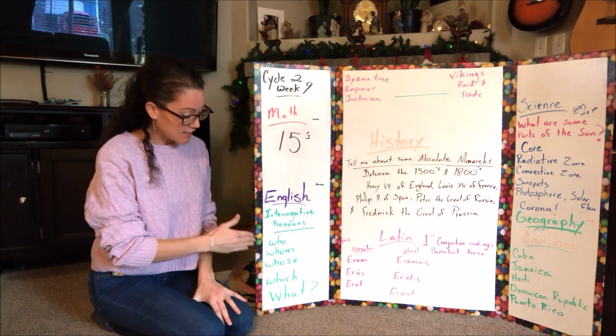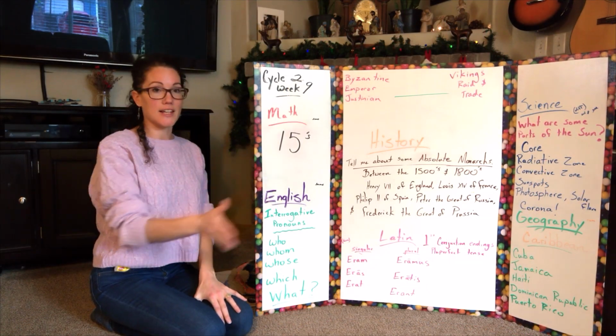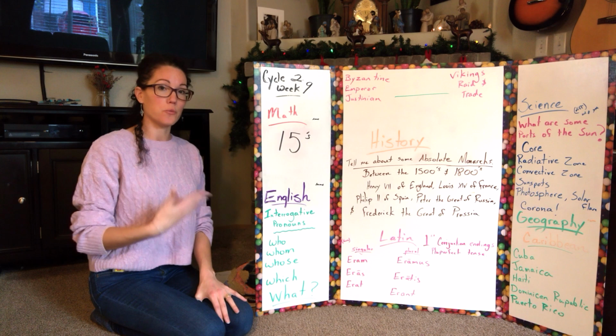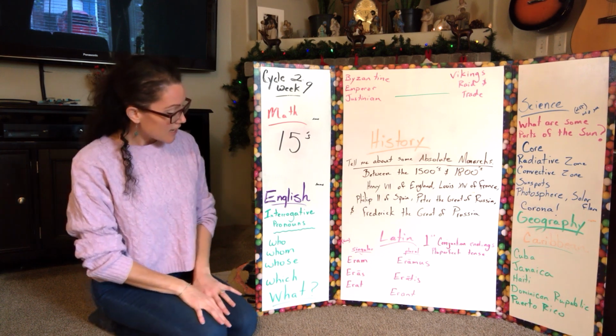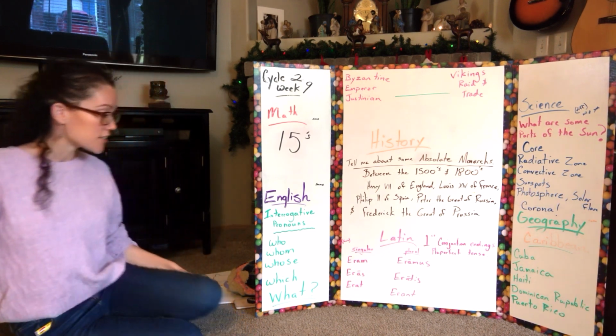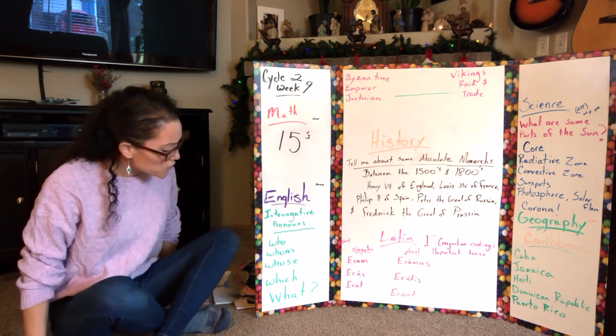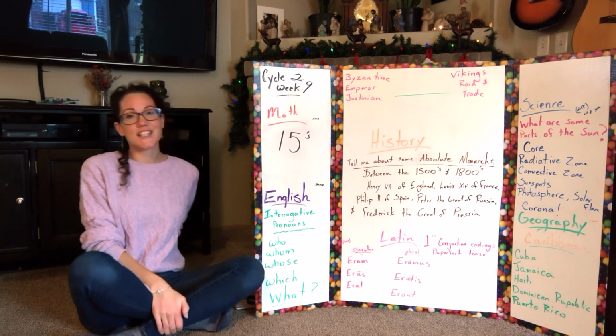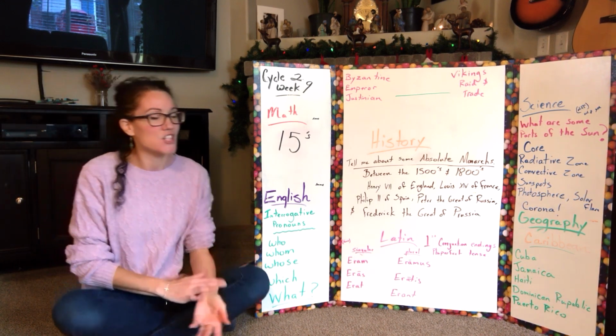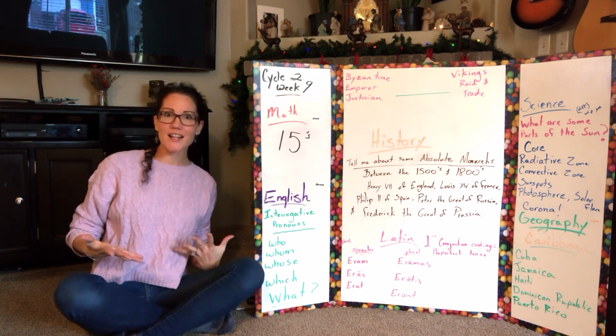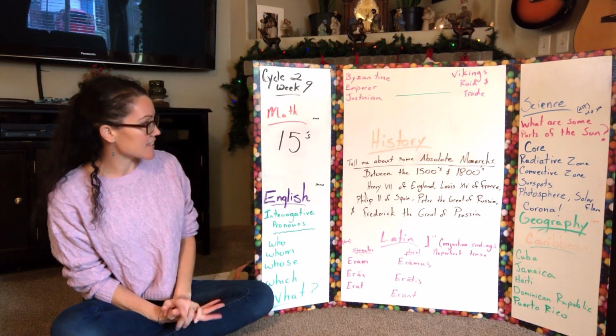We'll assign each child a word, and they will take turns saying it in order, and then we'll sing it all together. Interrogative pronouns, interrogative pronouns. Who, whom, whose, which, what? Interrogative pronouns, interrogative pronouns. Who, whom, whose, which, what? Okay, and that's English.